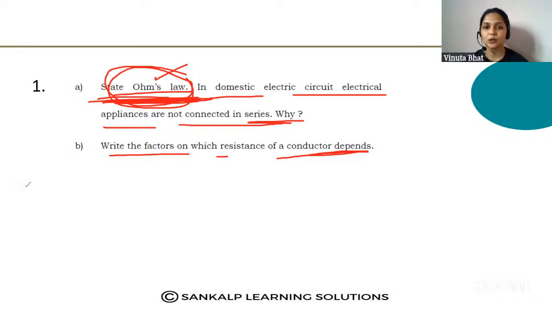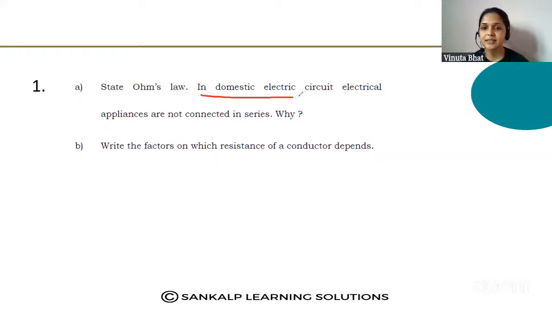Then the second question: in a domestic electrical circuit, electrical appliances are not connected in series. Why? They are connected in parallel, right?